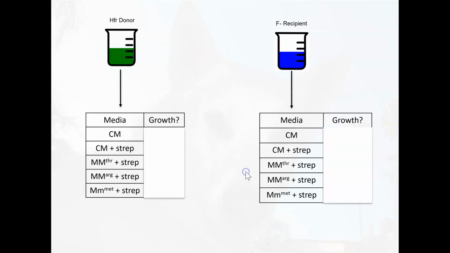So what happens here? Let's quickly think about before conjugation occurs: can our HFR donor and our F- recipient bacteria grow on the following types of media? Remember, CM stands for complete media, and streptomycin is our antibiotic of choice. So pause the video and see if you can complete this table.